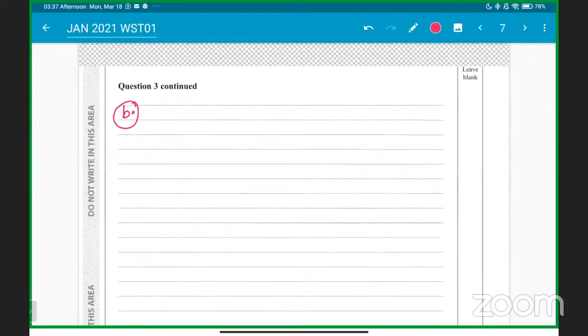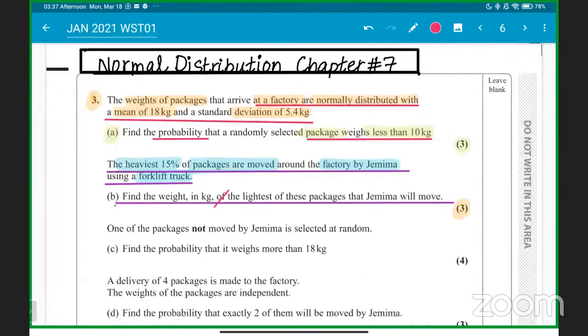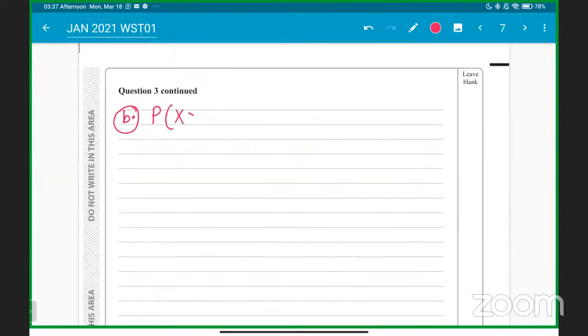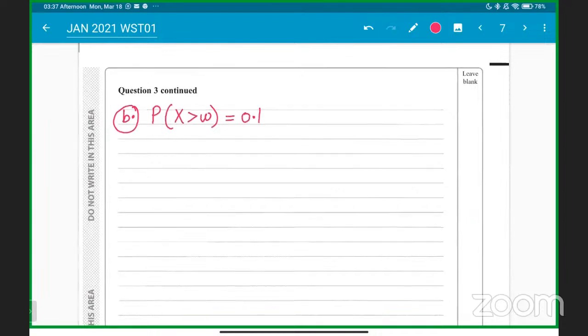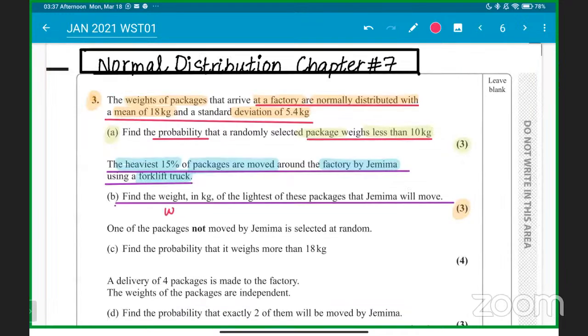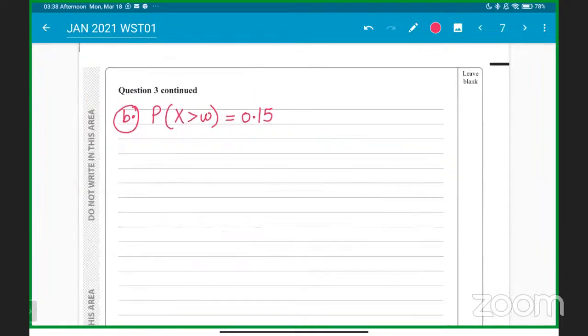So follow very carefully, because the question is being continued, right? We can say that the probability of X is, let's call this W, okay? We don't know what W is. So the probability of X greater than W is 15%, which means 0.15 probability. Let me explain again. We don't know which weight it is. There is one particular weight after which packages are the heaviest, but we know the probability that 15% of the weights are the heaviest, okay?